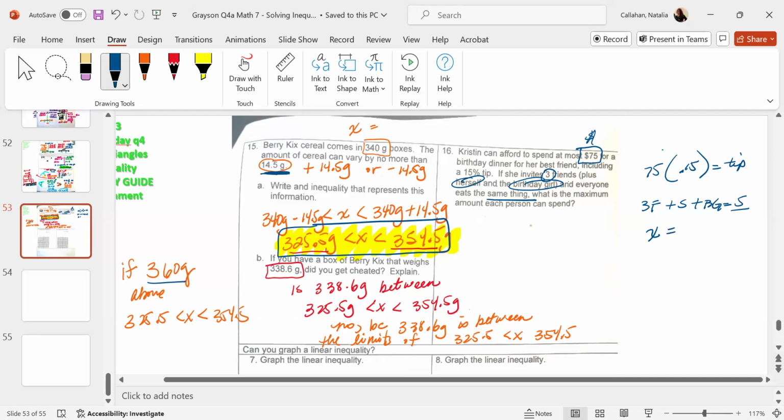If X is the amount of money per plate, right? It'll be X times 5 because there's 5 people, correct? Do you understand that? No.